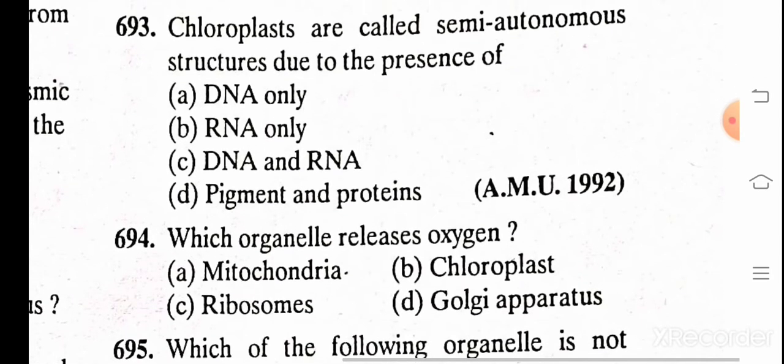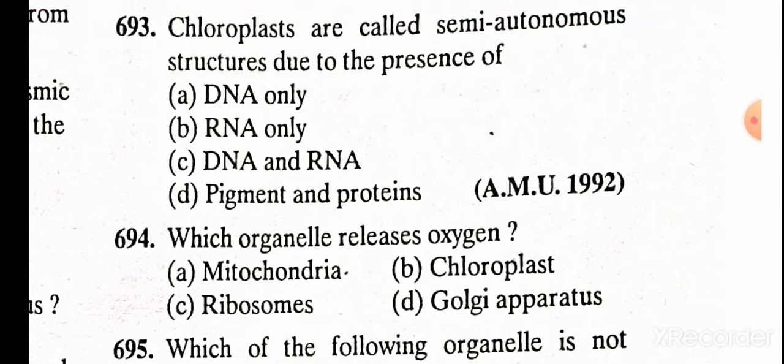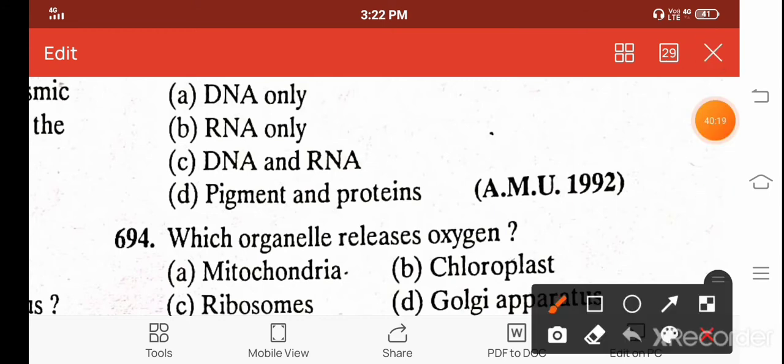Chloroplasts are called semi-autonomous structures due to the presence of A. DNA only, B. RNA only, C. DNA and RNA only, D. Pigments of protein. And the correct answer is DNA and RNA.